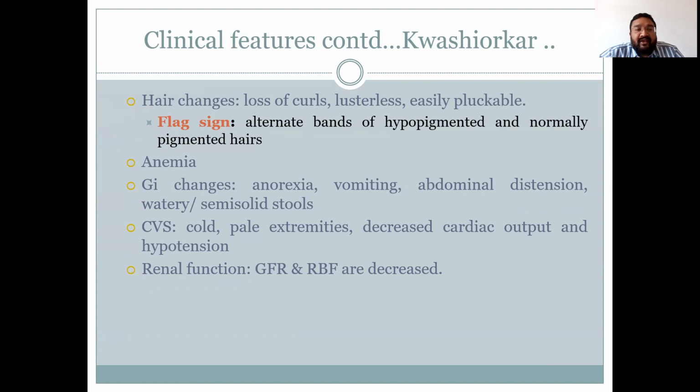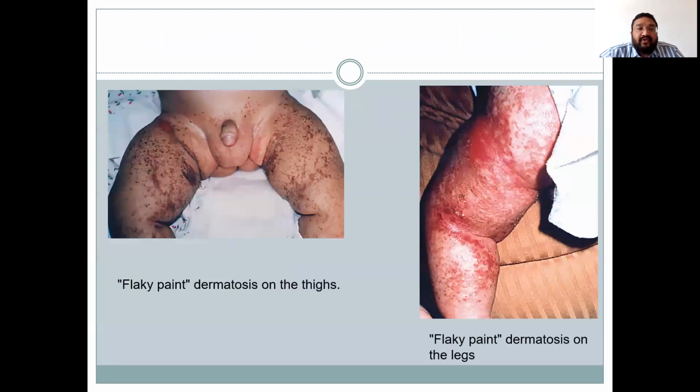Cardiovascular system involvement can also be seen in children with kwashiorkor and manifests as cold and pale extremities, decreased cardiac output, and hypotension. Renal impairment may occur in the form of reduced renal blood flow and reduced GFR. So virtually in kwashiorkor, any organ system of the body can be affected. This is the picture showing flaky paint dermatosis on the thigh and perineum of the child suffering from kwashiorkor.